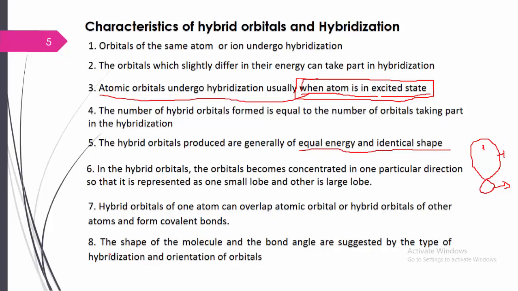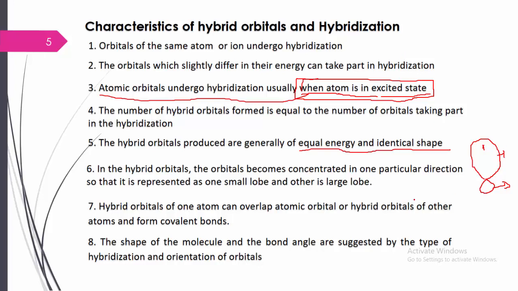And the last one: the shape of the molecule and the bond angles are suggested by the type of hybridization and the orientation of the orbitals. This is very important. For example, if only s and p orbitals are involved, there is a formation of linear molecules with a bond angle of 180 degrees. The shape of the molecule and the bond angles depend upon the type of hybridization as well as the orientation of the orbitals.